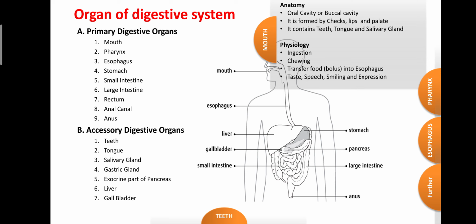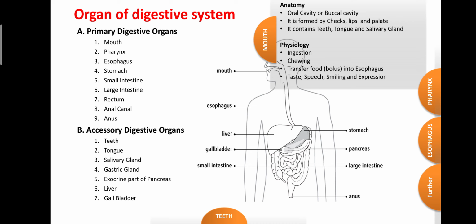Now the functions of the oral cavity. It is mainly involved in ingestion. Ingestion means to take the food or intake of the food. So the mouth is the first organ where the food is entered or ingested. Then chewing: with the help of the tongue and teeth, the oral cavity is involved in chewing and forms the chyme or smooth food particles.